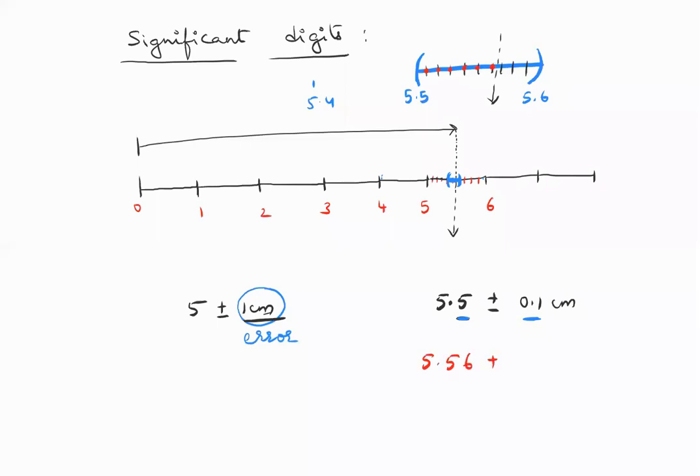But this time your error will be between this and this. Error is always plus or minus 1 small unit. Okay, the error is even becoming smaller. So now the error will be 0.01 centimeters. So basically all this I am saying to show that this last number is always the uncertain number.